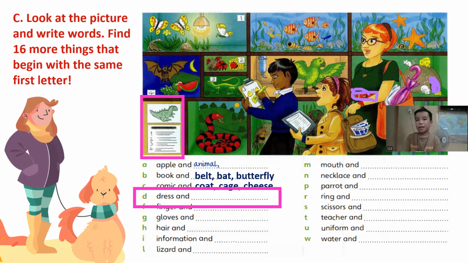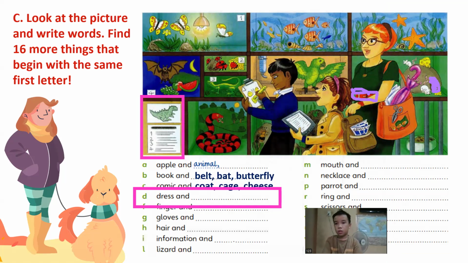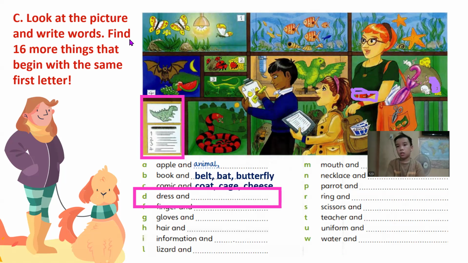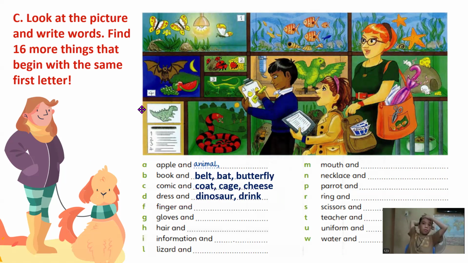Okay, dinosaur. So dress and dinosaur. Anything else, Peter? No. Nothing else. So let's see. Okay, so we have dinosaur and drink. So where is the drink here? Can you see the drinks? Oh, I cannot see it. Here. Yes, that's right. Okay, thank you for that, Peter.